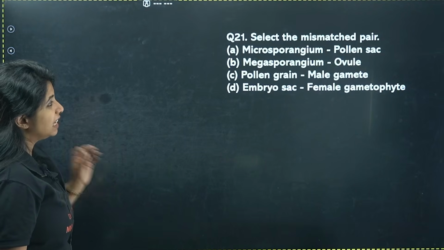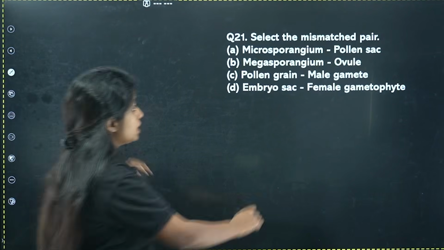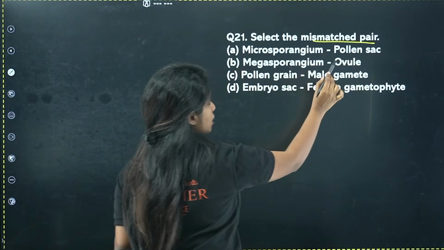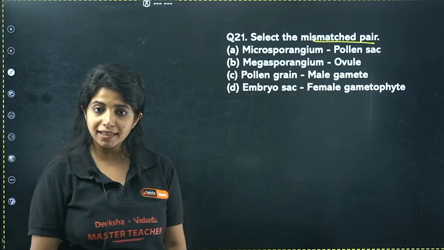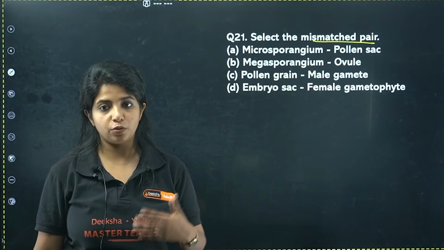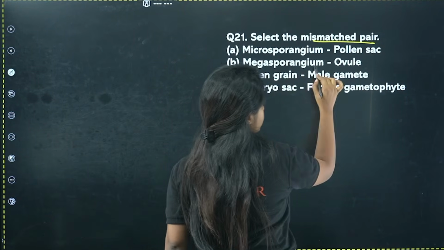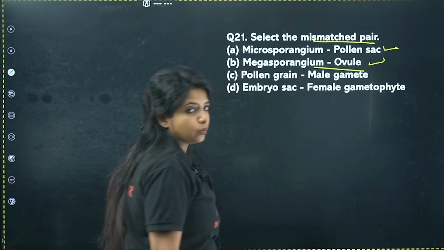Now, select the mismatched pair. You have to find the mismatched pair. Microsporangium is known as the pollen sac. Yes, because that is where the pollen grains are going to be formed. Megasporangium is known as the ovule. Correct, it is actually known as the ovule.